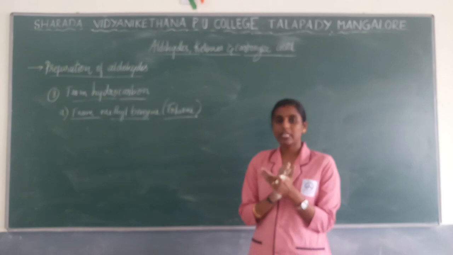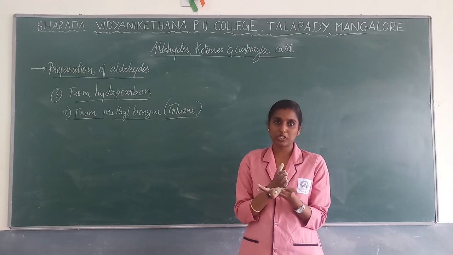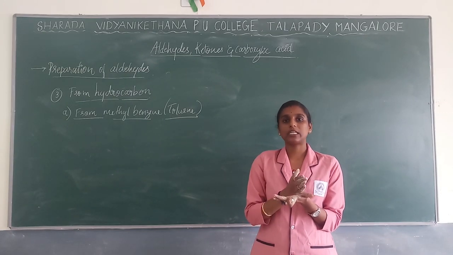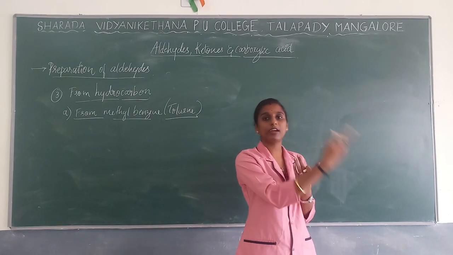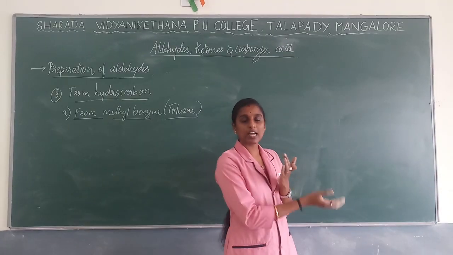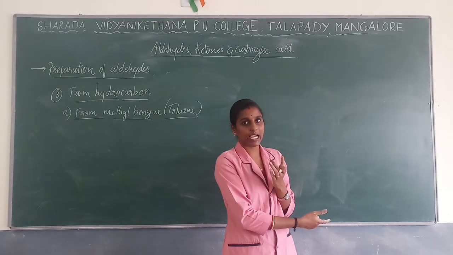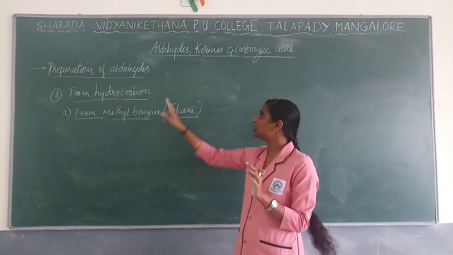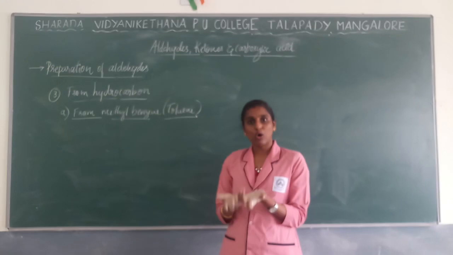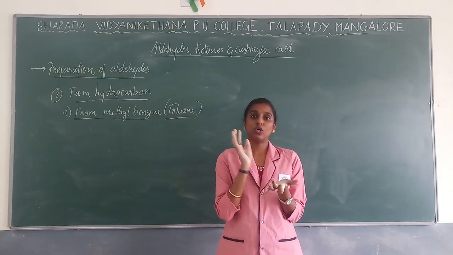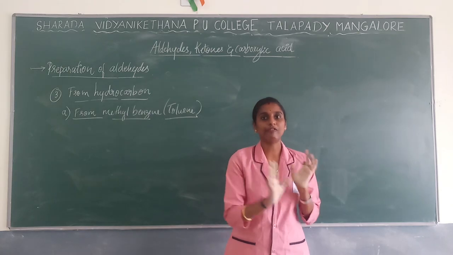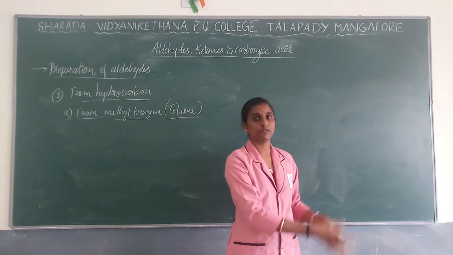So what we are supposed to do is stop the reaction in the middle so that we will get aldehyde as a product. In the sense, the reaction will not continue further. If the reaction continues, we will get carboxylic acid as a product. That we don't want, we just want aldehyde. So we are going to add a reagent so that we will get aldehyde as the final product and the reaction will get stopped.